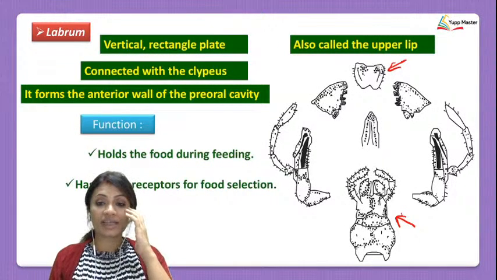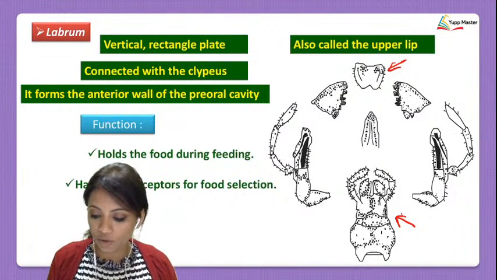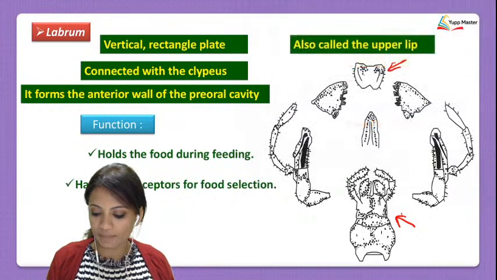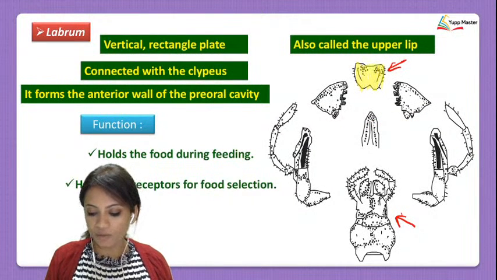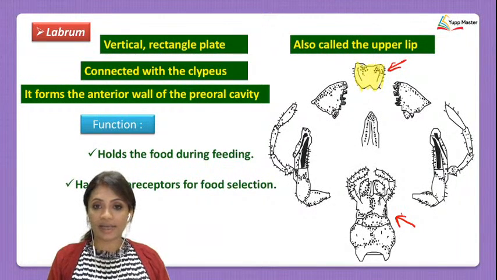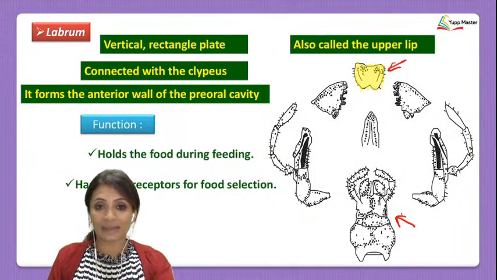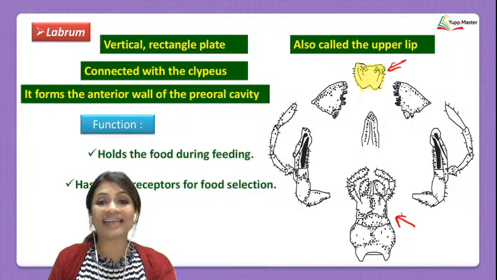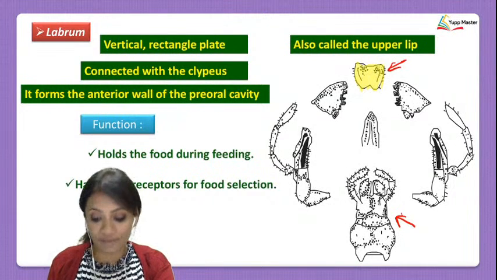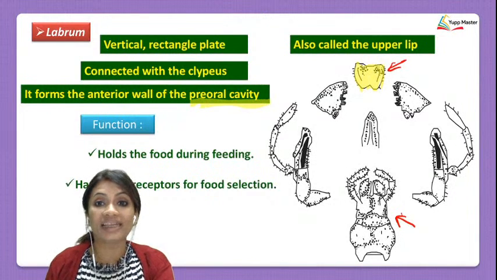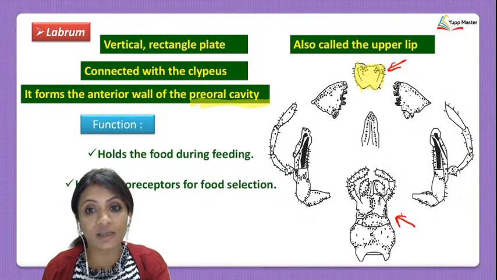Alright. So we see here the labrum, we're talking about this part right here. Okay, let me just highlight that for you. This labrum region is a vertical rectangular plate. It is connected with the clypeus and it forms the anterior wall of the preoral cavity. Remember the preoral cavity? It is the cavity present between the lips and the jaws.